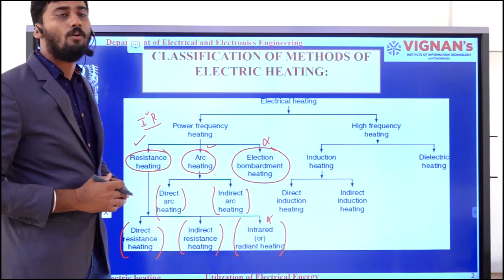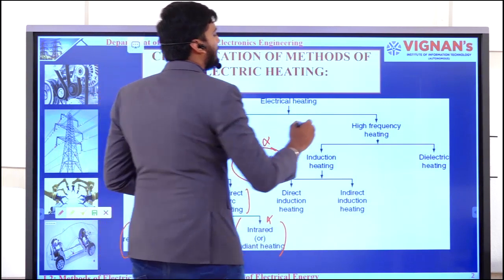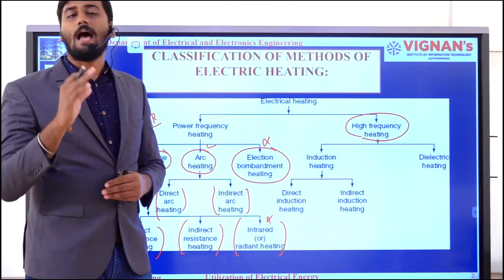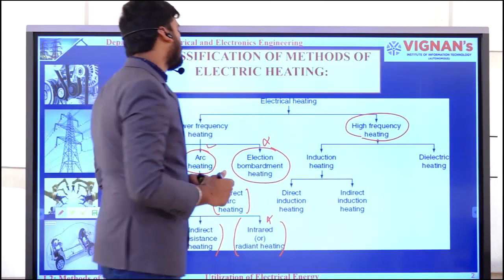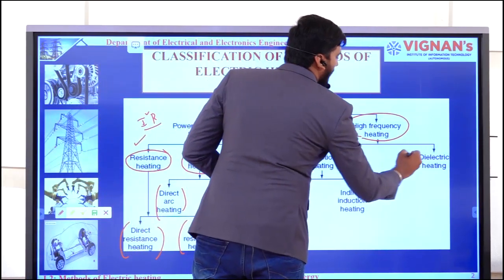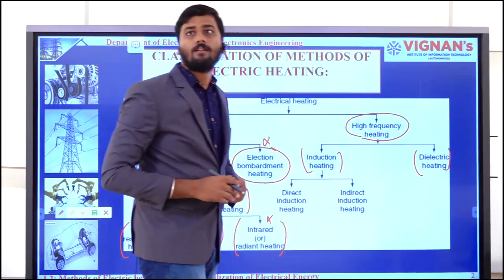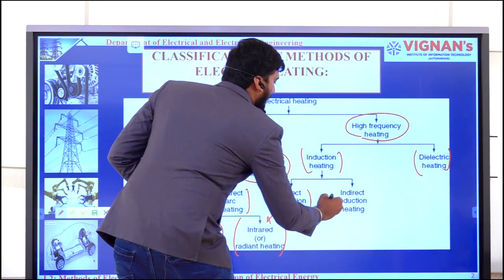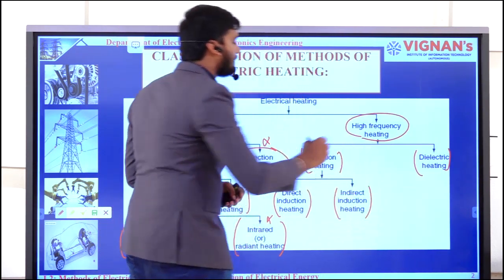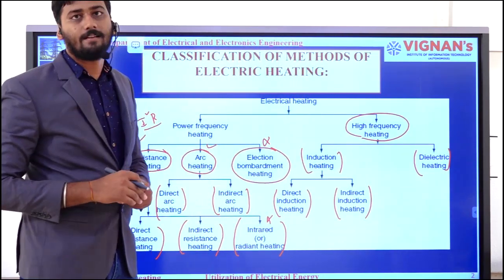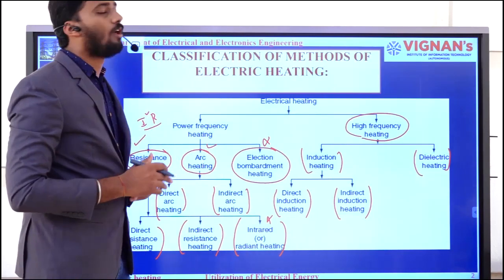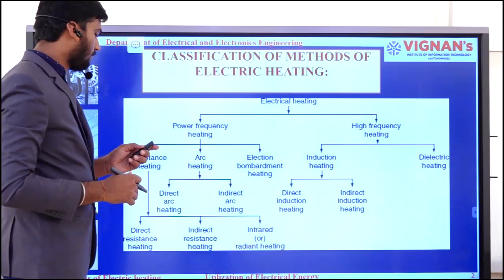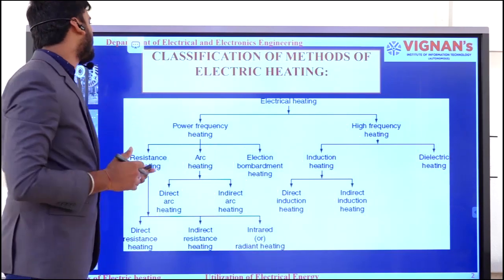At the end of the lecture, you will get clarity on what is so-called direct resistance heating as well as indirect resistance heating. Similarly, you will get a clear picture of direct arc heating as well as indirect arc heating. Moving on to the next category, under high frequency heating we have two subcategories: induction heating as well as dielectric heating. This induction heating is subcategorized into direct induction heating as well as indirect induction heating. We will see about all these in my presentation. First we will discuss resistance heating.